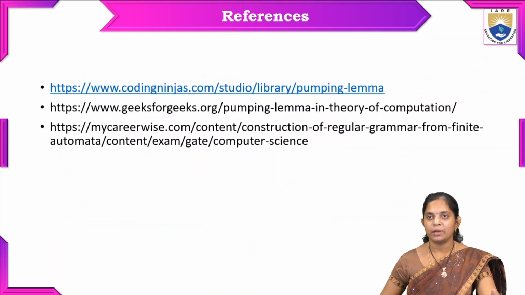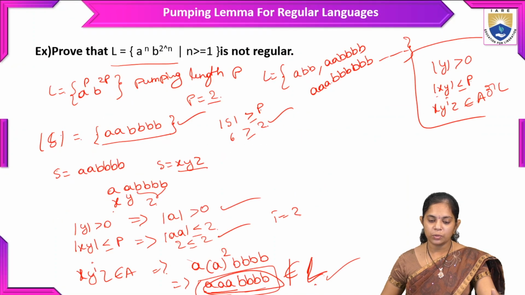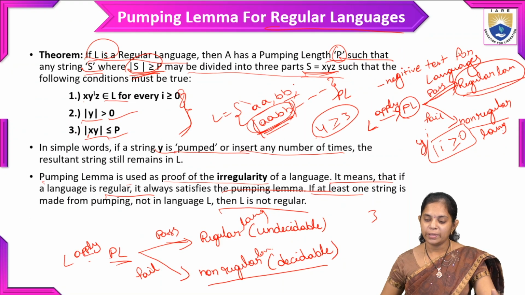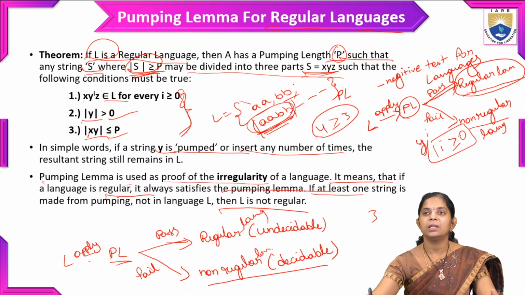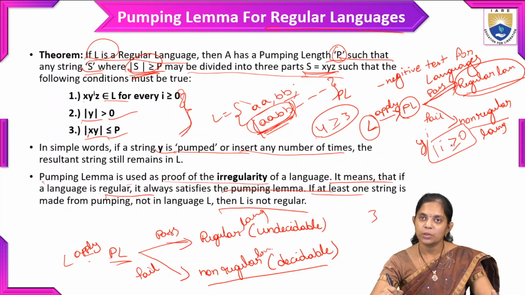And these are the references. So the pumping lemma is a negative test to test whether the language is regular or not. If you apply the pumping lemma test to the given language, we can get a positive or negative result.